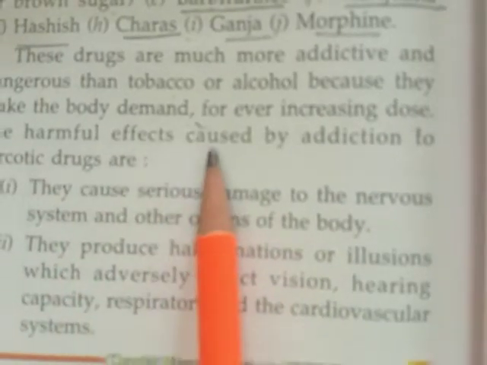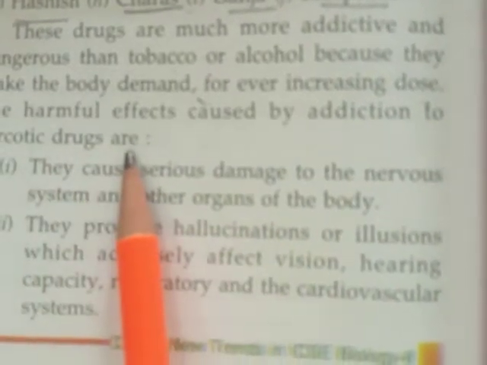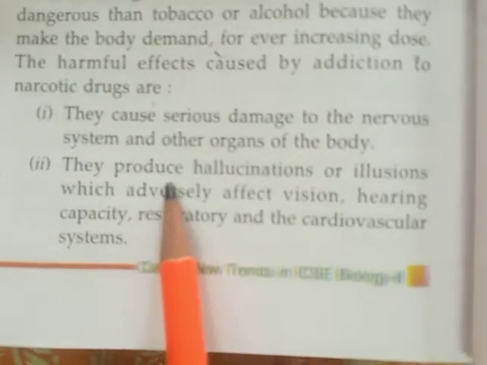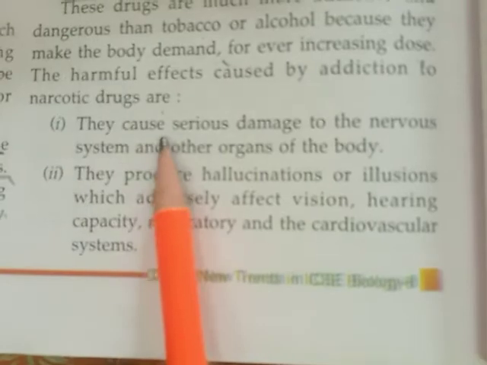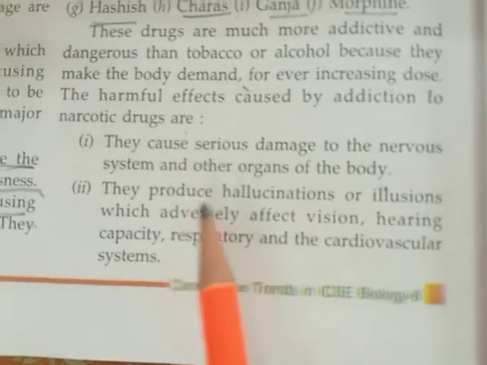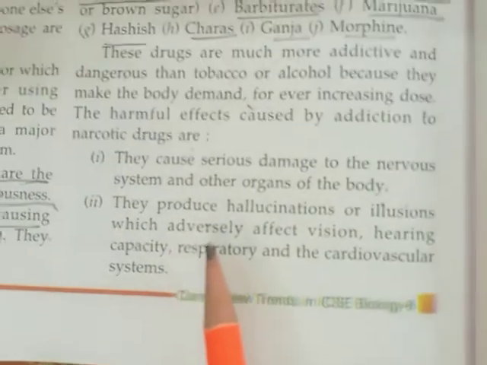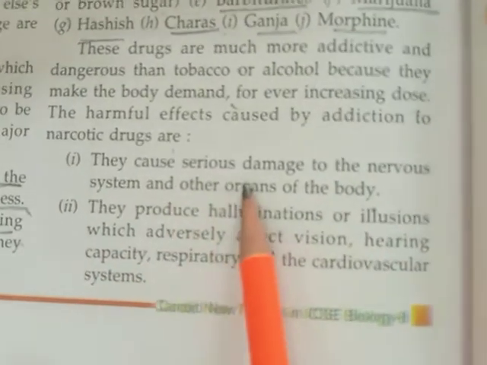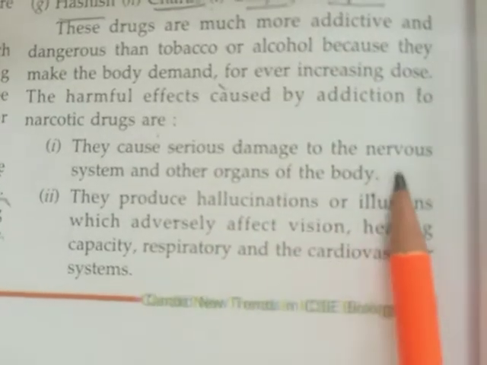The harmful effects caused by the addiction to narcotic drugs are, see here, by taking these narcotic drugs, the person becomes addict. He cannot live without it. And it has many harmful effects on the body. They cause serious damage to the nervous system and other organs of the body. As alcohol makes our brain unconscious, in the same way these narcotic drugs also damage our nervous system, as these narcotic drugs are nerve stimulants. They stimulate our nerves and they damage our nervous system and other organs of the body.